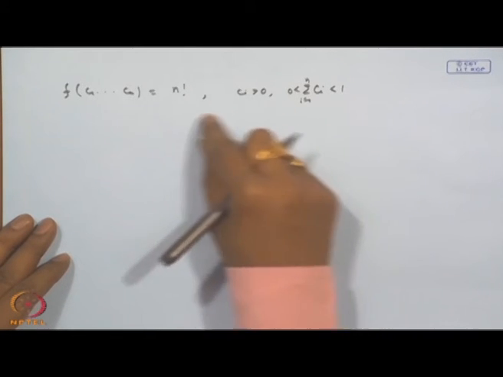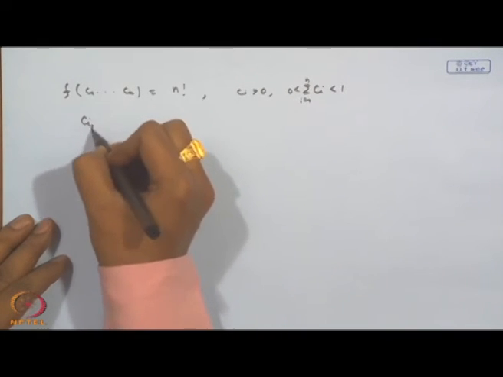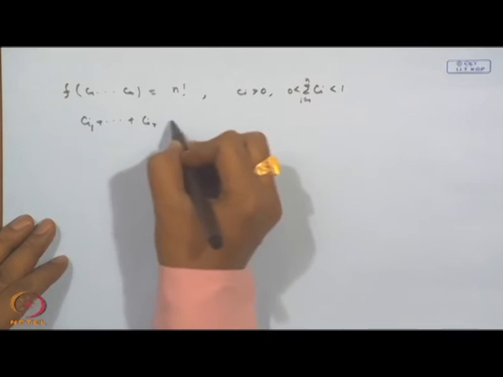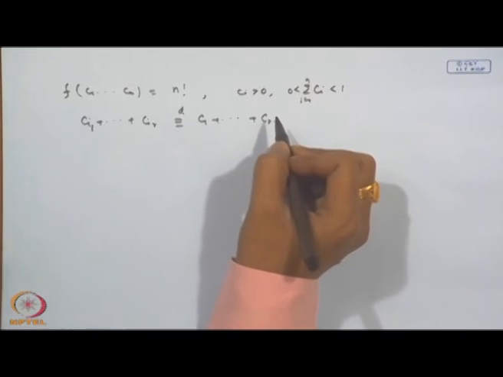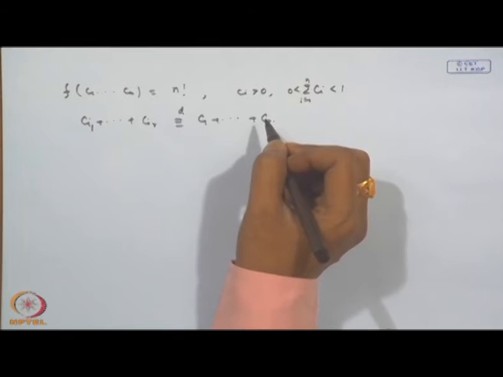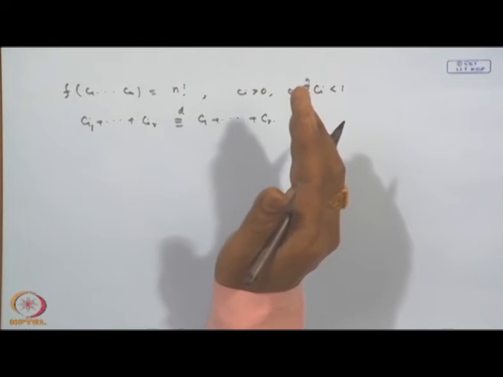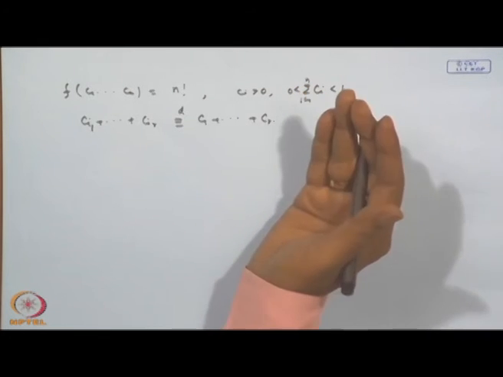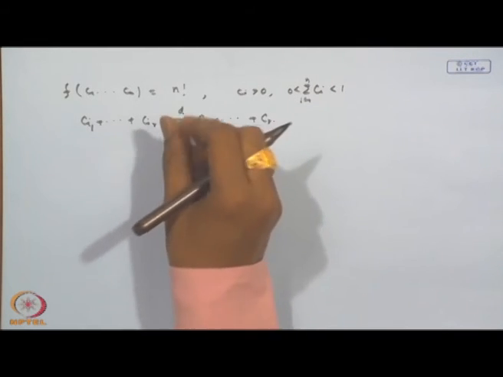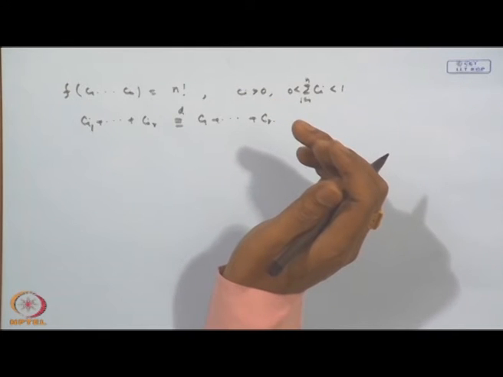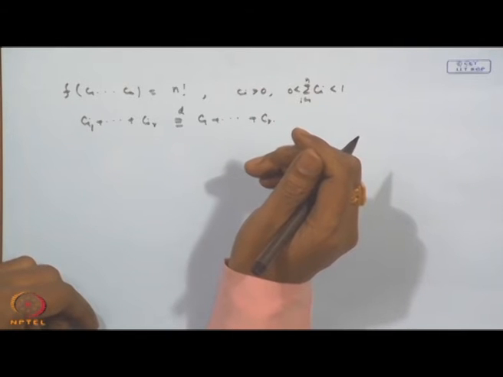Now, because of the symmetric nature of the C_i's, if I consider, say, C_{i+1} plus ... plus C_{i+r}, then the distribution of this is the same as, say, C_1 plus C_2 plus ... plus C_r, because it is based on simply the differences, and we have seen that U_s minus U_r has the distribution of U_{s-r}. That means only the difference matters. Therefore, whether I start from any other point, it will not make any difference. So, this is the concept of coverage.